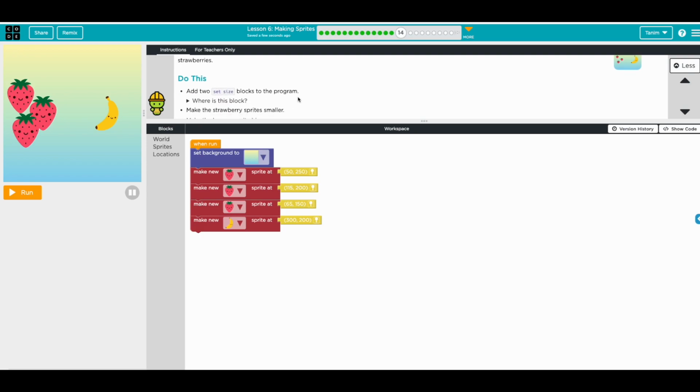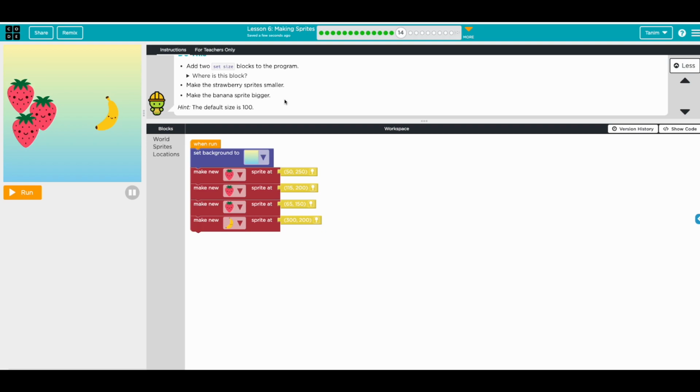Okay, now size again. So we need to add 2 set size blocks to the program, and make the strawberry sprite smaller and the banana sprite bigger. Okay. Make the strawberry sprite smaller.